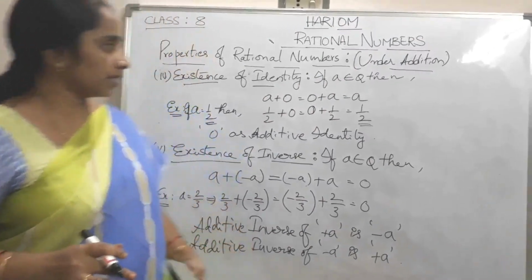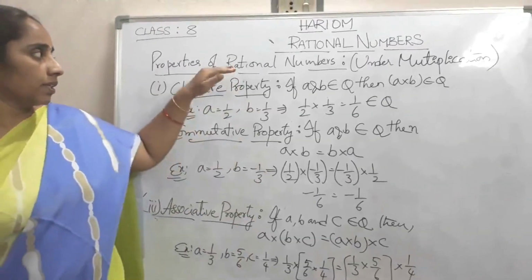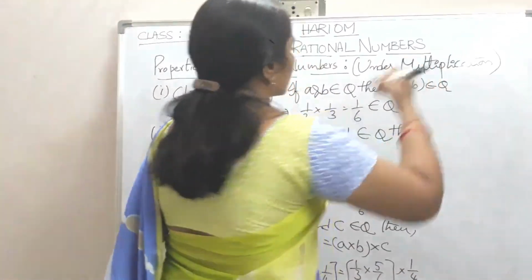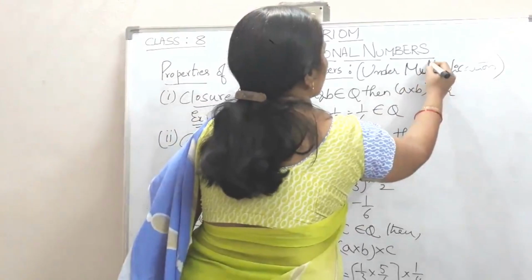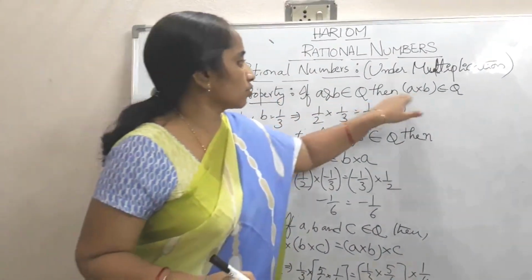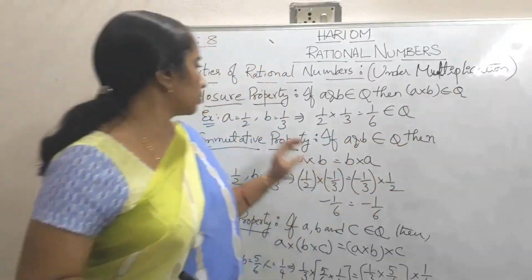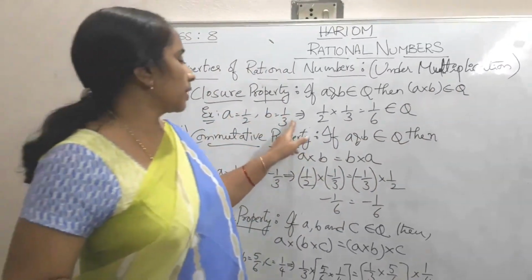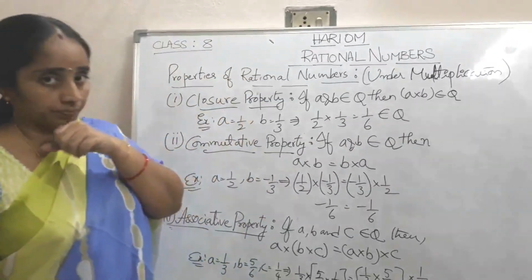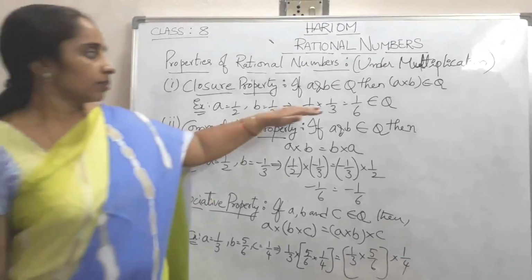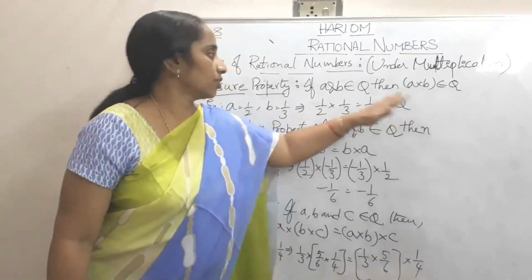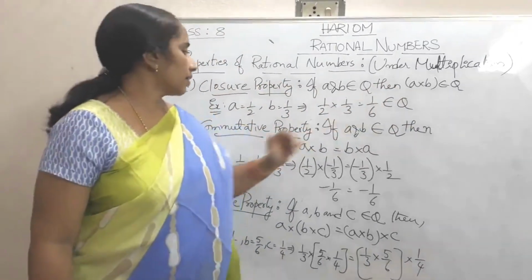Next topic is properties of rational numbers under multiplication. Here, closure property. If A and B belongs to Q, then A into B belongs to Q. A is 1 by 2, B is 1 by 3. Their product 1 by 6. 1 by 2 into 1 by 3 is equal to 1 by 6 belongs to Q. So, it is also a rational number.